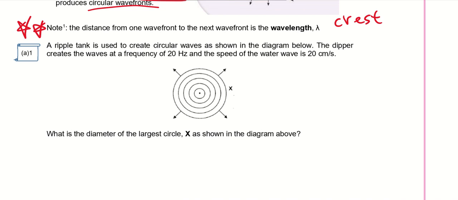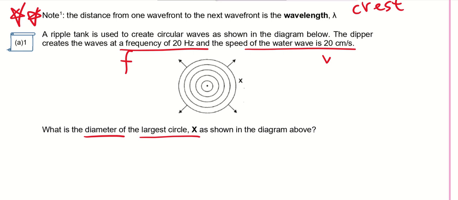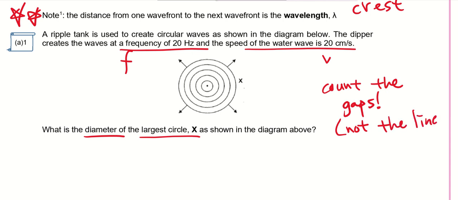A ripple tank is used to create circular waves as shown in the diagram below. The dipper creates the waves at a frequency of 20 Hz, annotate f, and the speed is 20 cm per second, so this is v. What is the diameter of the largest circle X as shown in the diagram below? So to solve this kind of question, I need to teach you this. Count the gaps, not the lines. What do I mean by that? The lines are actually your wavefronts.